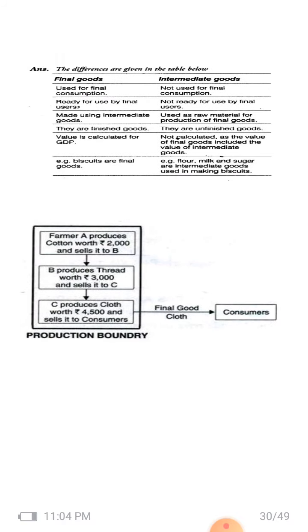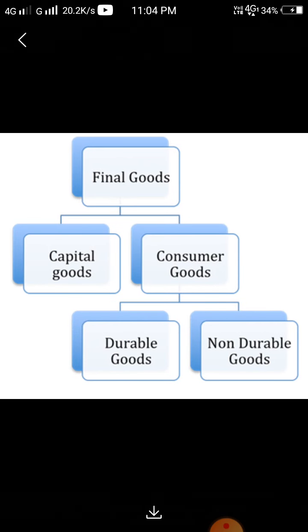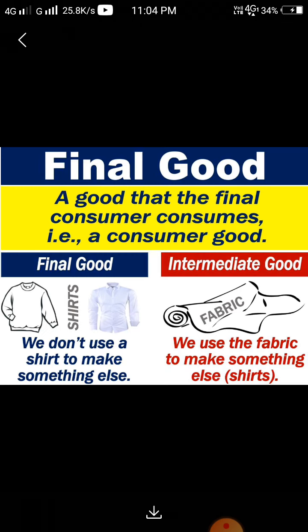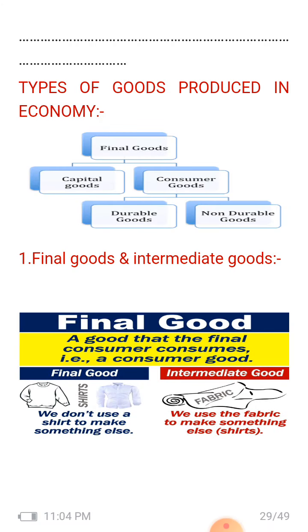So students, we understand the types of goods in our economy: final goods, intermediate goods, capital goods and consumer goods.